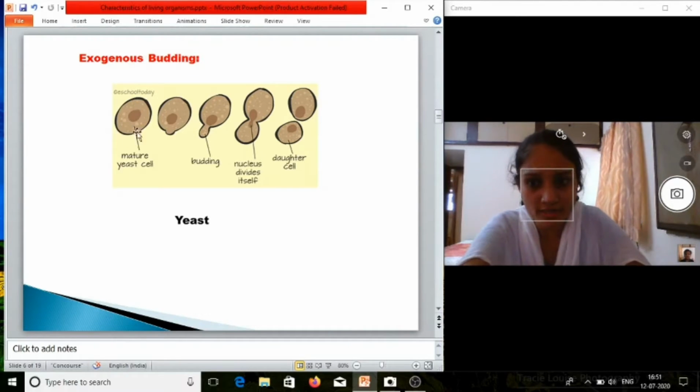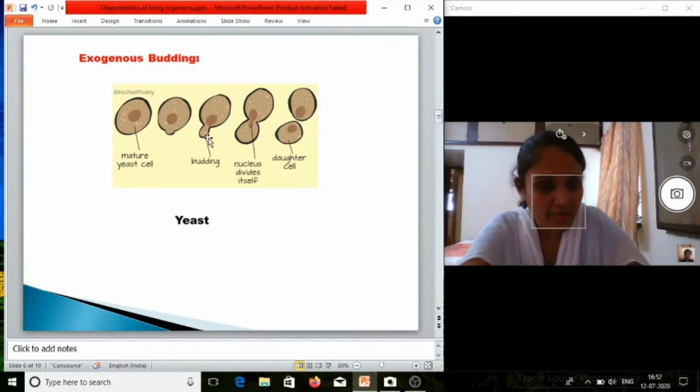So here you can see this is mature yeast cell, we can say the mother cell or parent cell. Now the bud is formed, you can see. Here you can see the bud is formed, it is a bulge part. Okay, now this bud will separate from the parent body and divides into two cells. Okay, and this is the daughter cell.